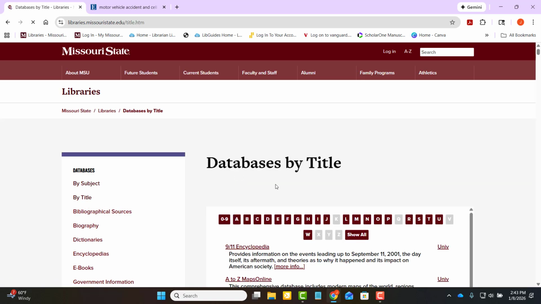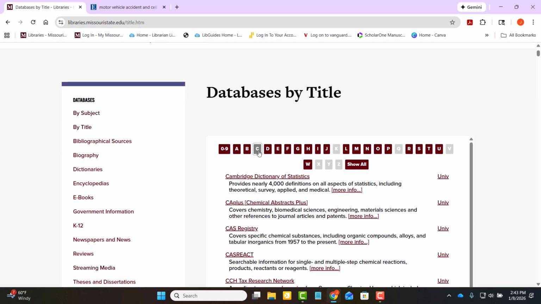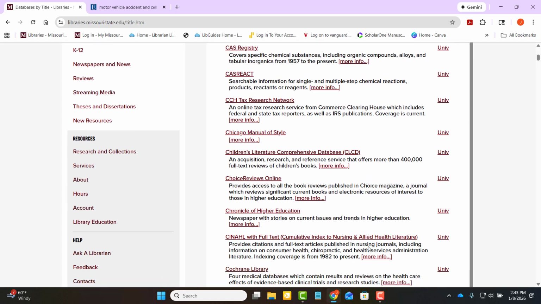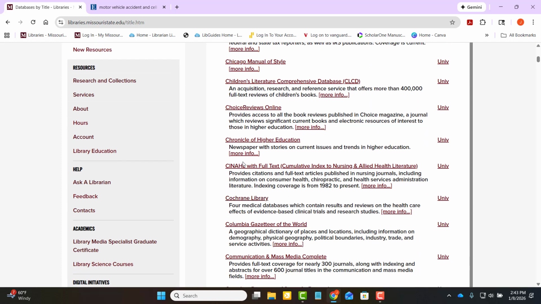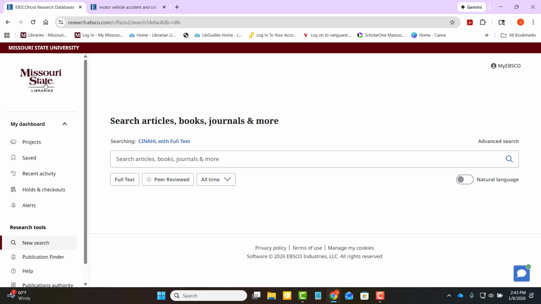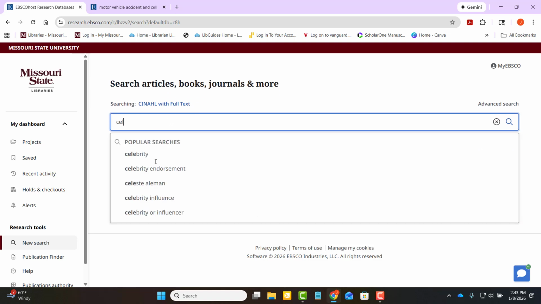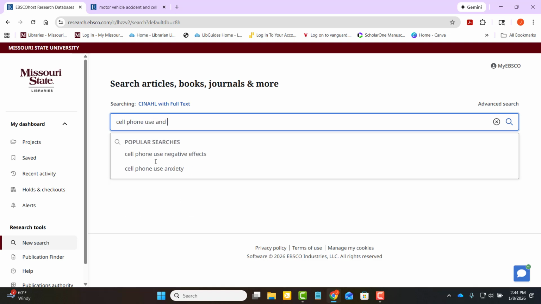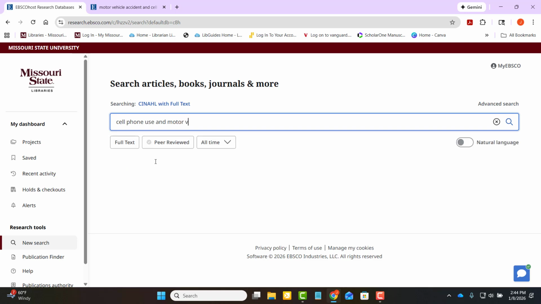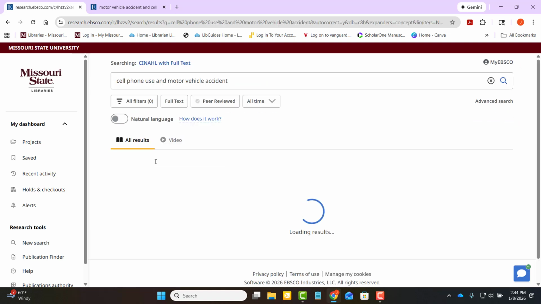Because I think I said CINAHL, let's go to C. These are listed alphabetically. And we will get into CINAHL with full text. It's a very similar setup, but we'll switch up the keywords a little bit. We'll just say cell phone use and, okay.